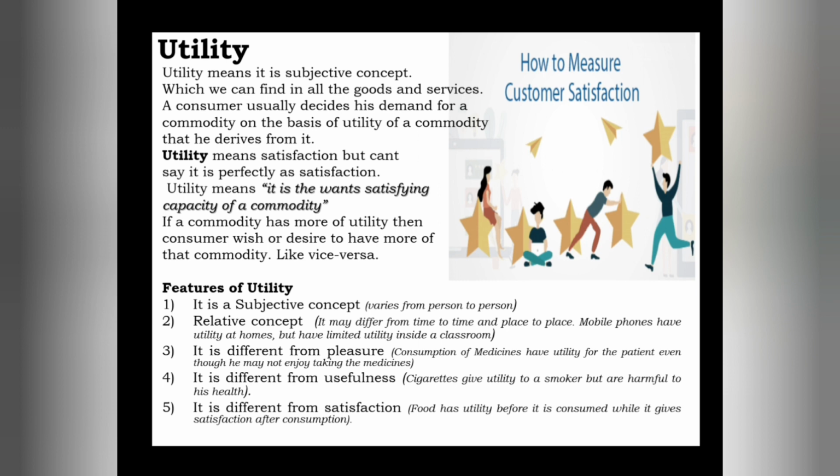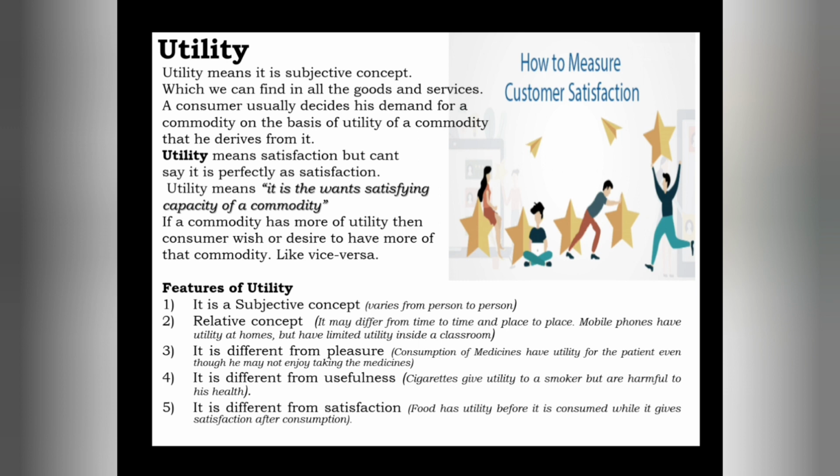Like fourth, it is different from usefulness. See, there is no hard and fast rule that utility is always useful. Sometimes utility may be useless also. Let me give one example. Smoking cigarettes gives utility to a smoker, but is harmful to his health.